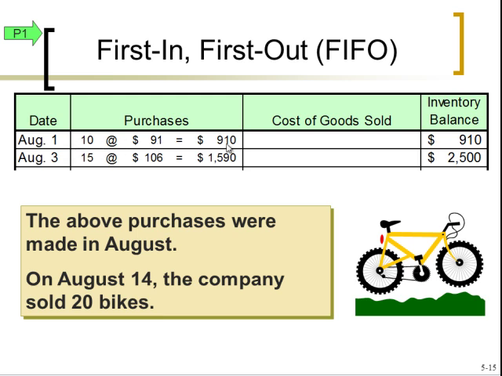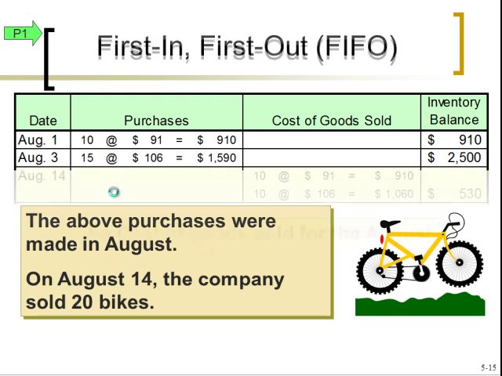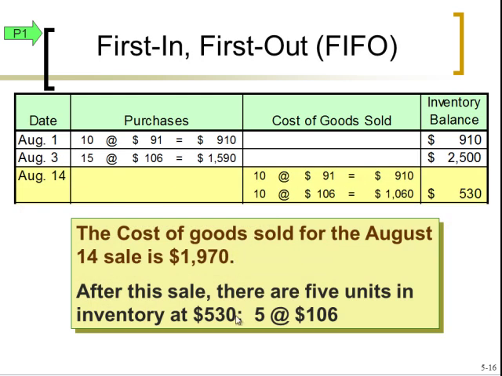So we're going to clear out this layer. We're going to use up this 10 units at $91. And we have 10 more we need to use up, so we pull them out of the next layer. So 10 units is going to be 91, and then the other 10 will be 106. That tells us we have 5 left at $106 in ending inventory at this point. 5 units at 106, that's 530 in ending inventory. And our total cost of goods sold, you can add it together to get $1970.